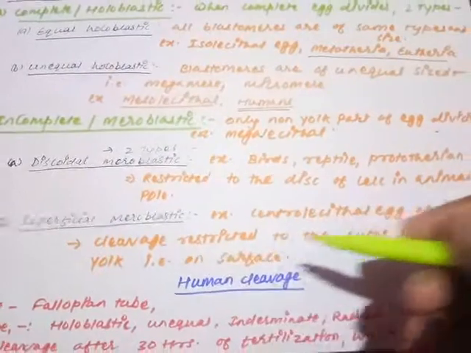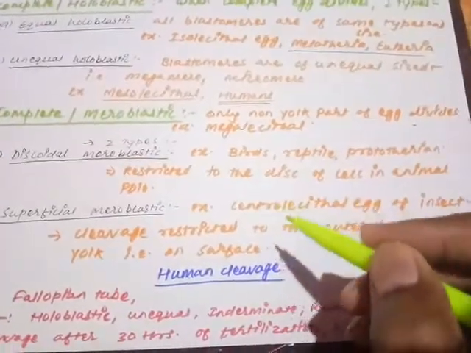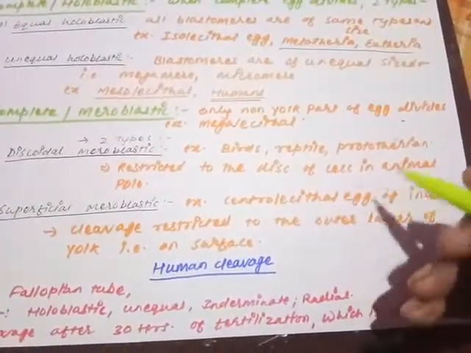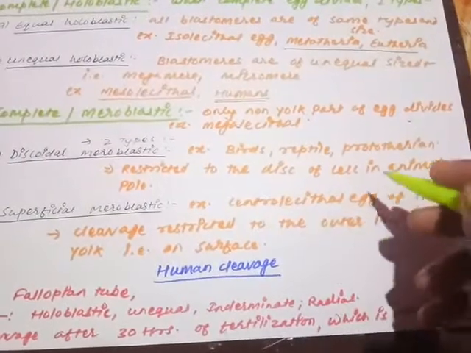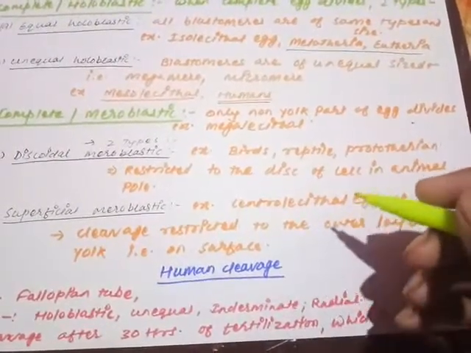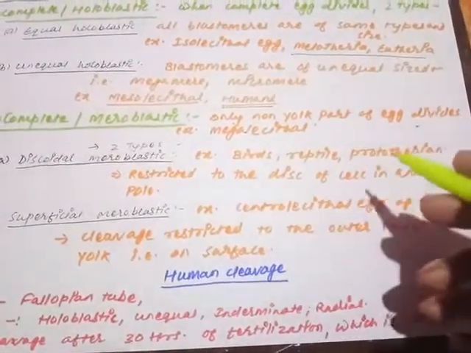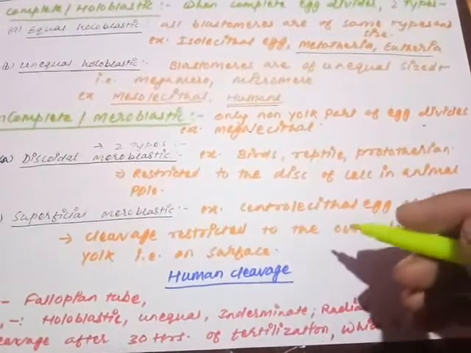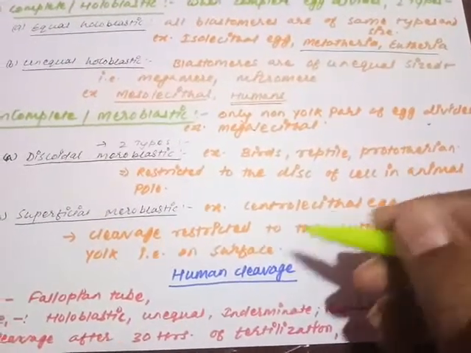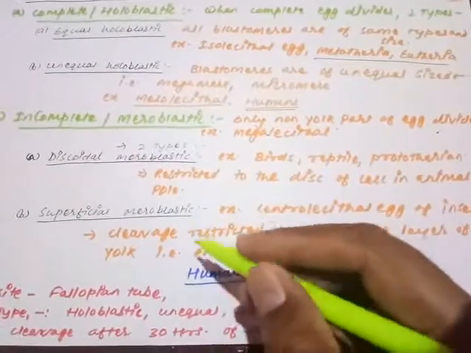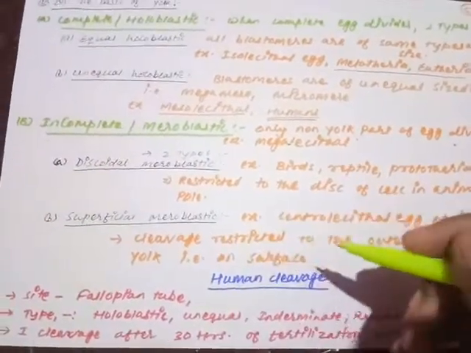Superficial meroblastic: what does it mean? The centrolecithal egg means the complete yolk is lying in the center only. So whatever cleavage is there will be a peripheral one. The cleavage will be on the outer side, not on the inner side. That is what is called superficial cleavage or superficial meroblastic. Is it clear to you?